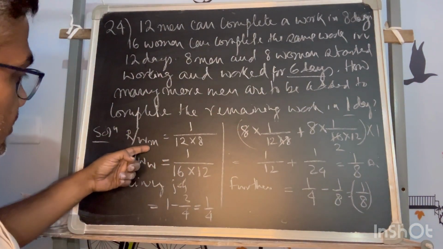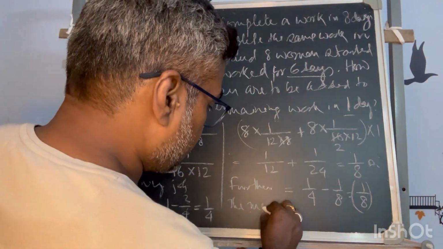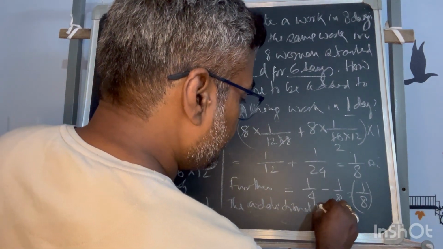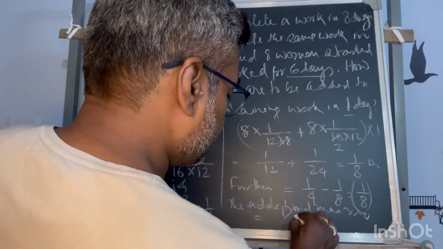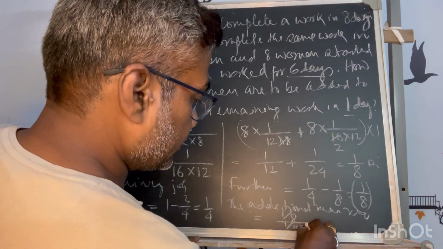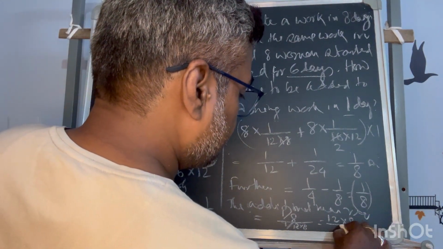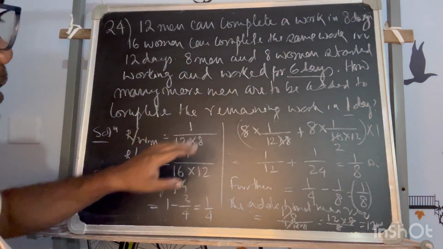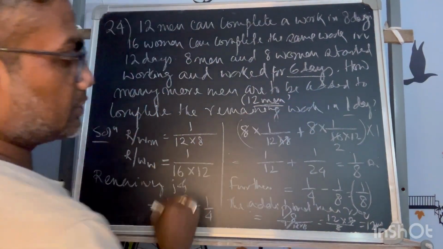So the men's rate of work is this much. So the additional men required is equal to the fraction of job divided by rate of work, 1 upon 12 into 8, isn't it? 12 into 8, so 12 will go up, 8 will go down. So that is equal to 12 men. So additional men required is 12. Your answer has to be 12 men additionally required. This will be your answer.